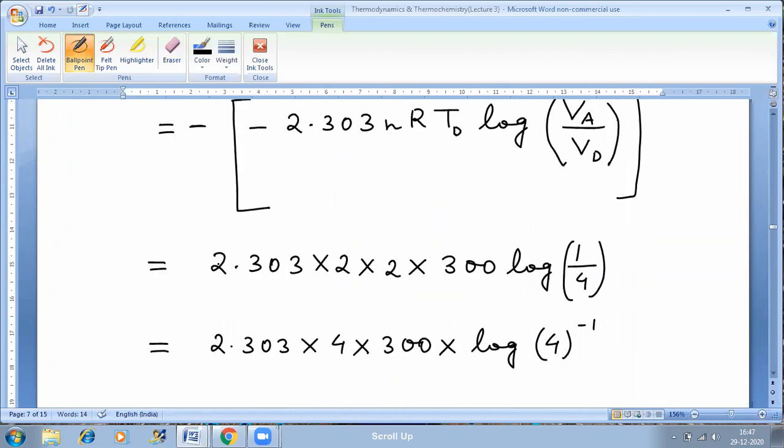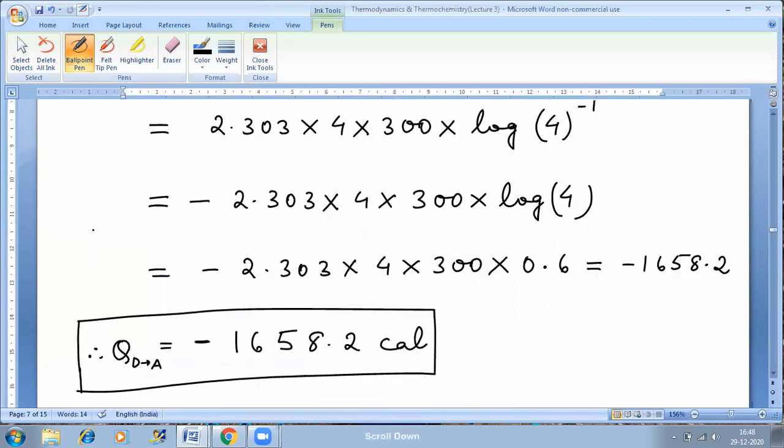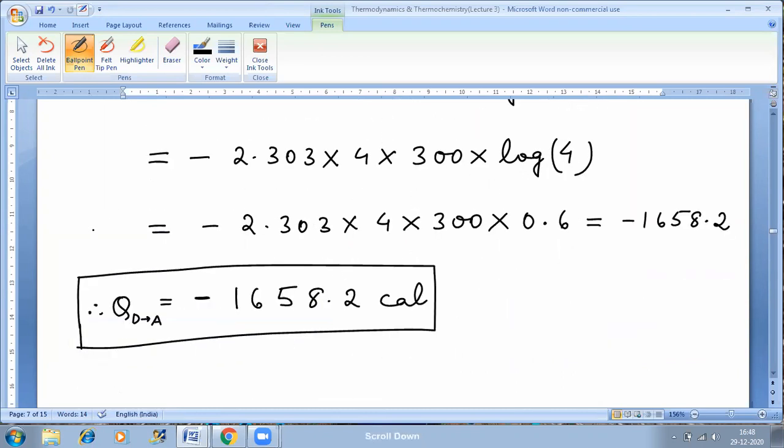Now log 4. We know the value of log 2. Log 2 is 0.3. You must know the value of log 2 and log 3 and log 7. So what about log 4? I can find out log 4 now. Log 2 squared. 4 is 2 squared, and log 2 squared can be written as 2 log 2 as per properties of log. So 2 into 0.3, that is 0.6. So 0.6 is the value of log 4. On putting the values, I get QDA as minus 1658.2 calories.